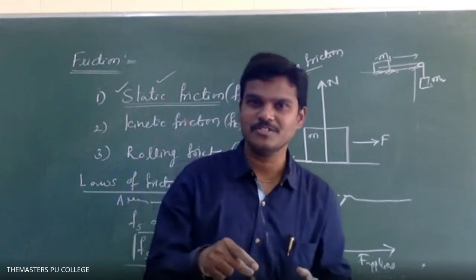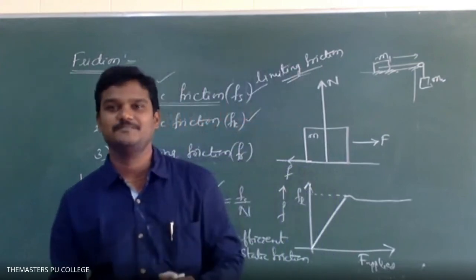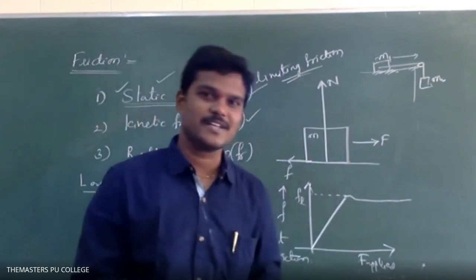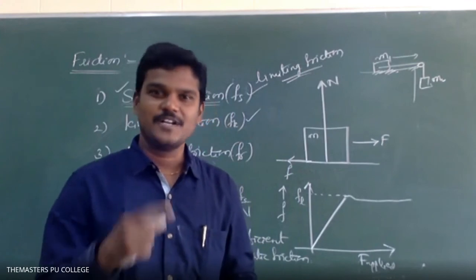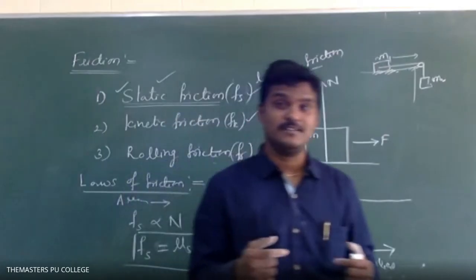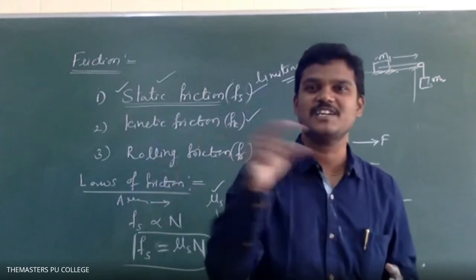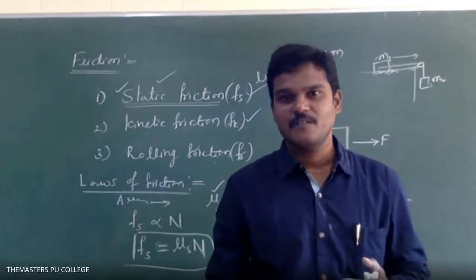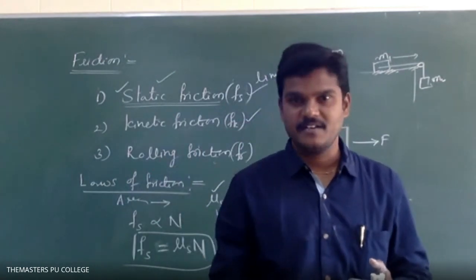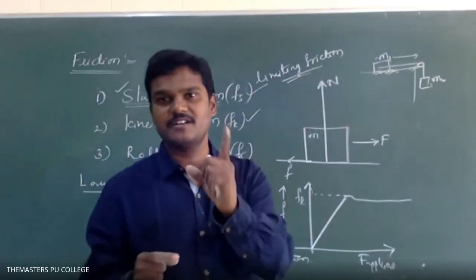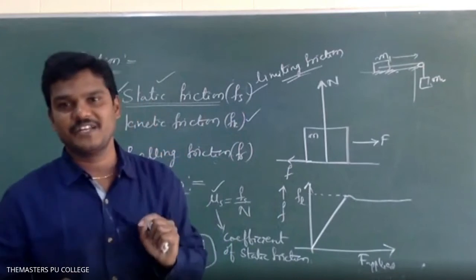I think you have some idea about how to find the time. Okay, how to find the time? There are two options. One is v is equal to u plus at, or s is equal to ut plus half at squared. But the conditions are important. When the vehicle comes to rest, that means v is 0. Tell me which one is the convenient equation? v is equal to u plus at, because we are using this only for uniformly accelerated motions. We are going to use the kinematic equations.